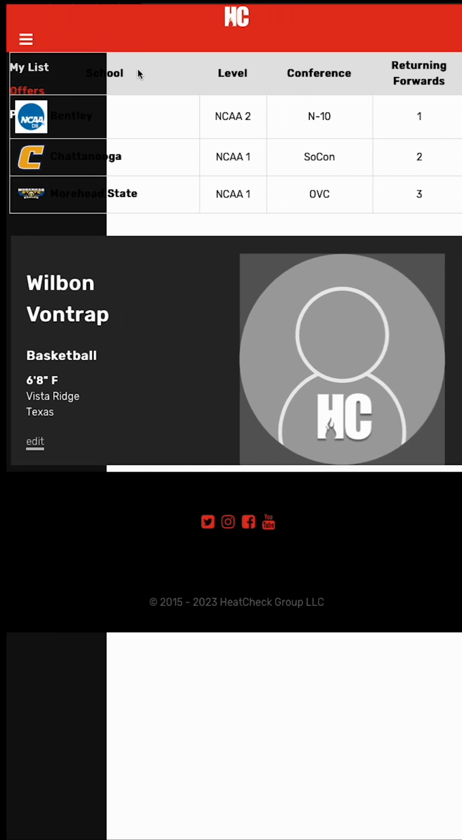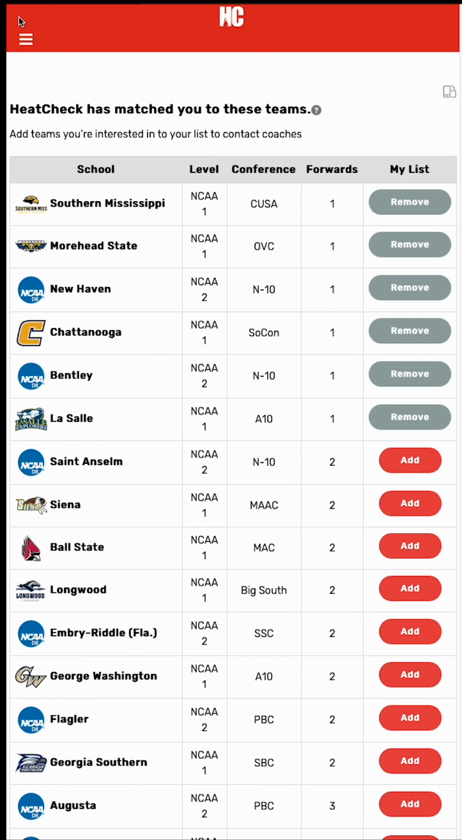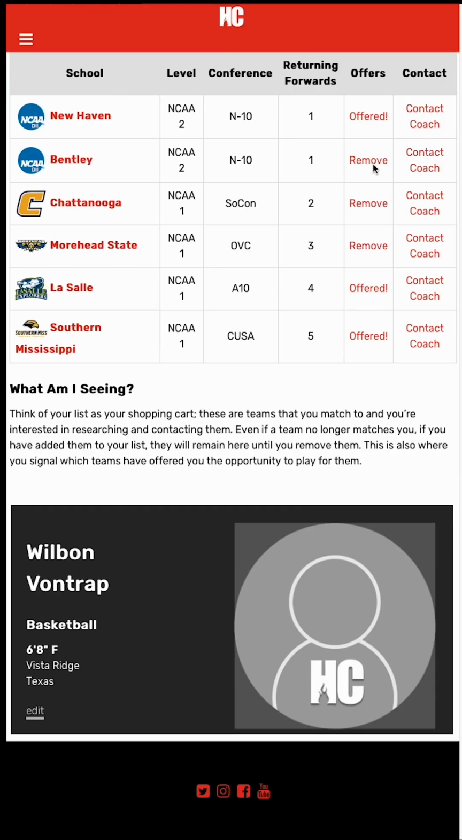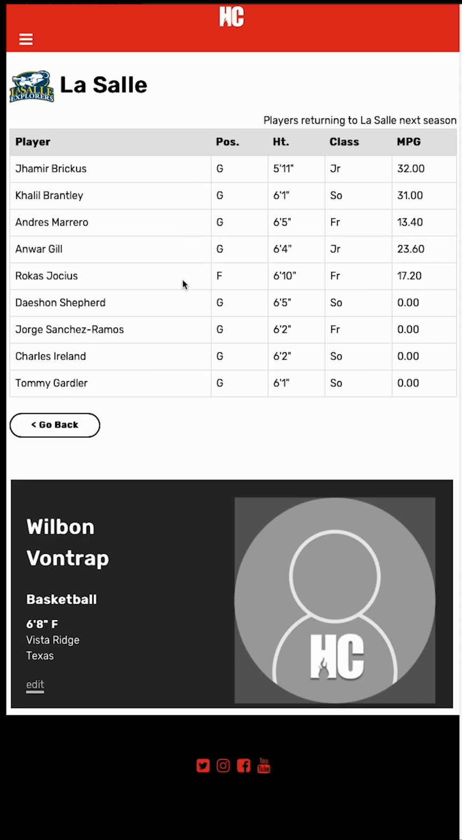So that's really how it works. You get your matches, take a look at them, you add them to your list, you decide if you want to contact that coach. If you get offers, you can add those in there. You can do a bit of research on the team in terms of what their roster looks like, what kind of usage they're getting. So here you can see they have 5 players returning next season that are getting pretty good minutes. And the other returning players, at least currently, aren't getting minutes so far this year. So they could be redshirts, or in this case, maybe a freshman who's just not playing yet. But that's the important thing there.